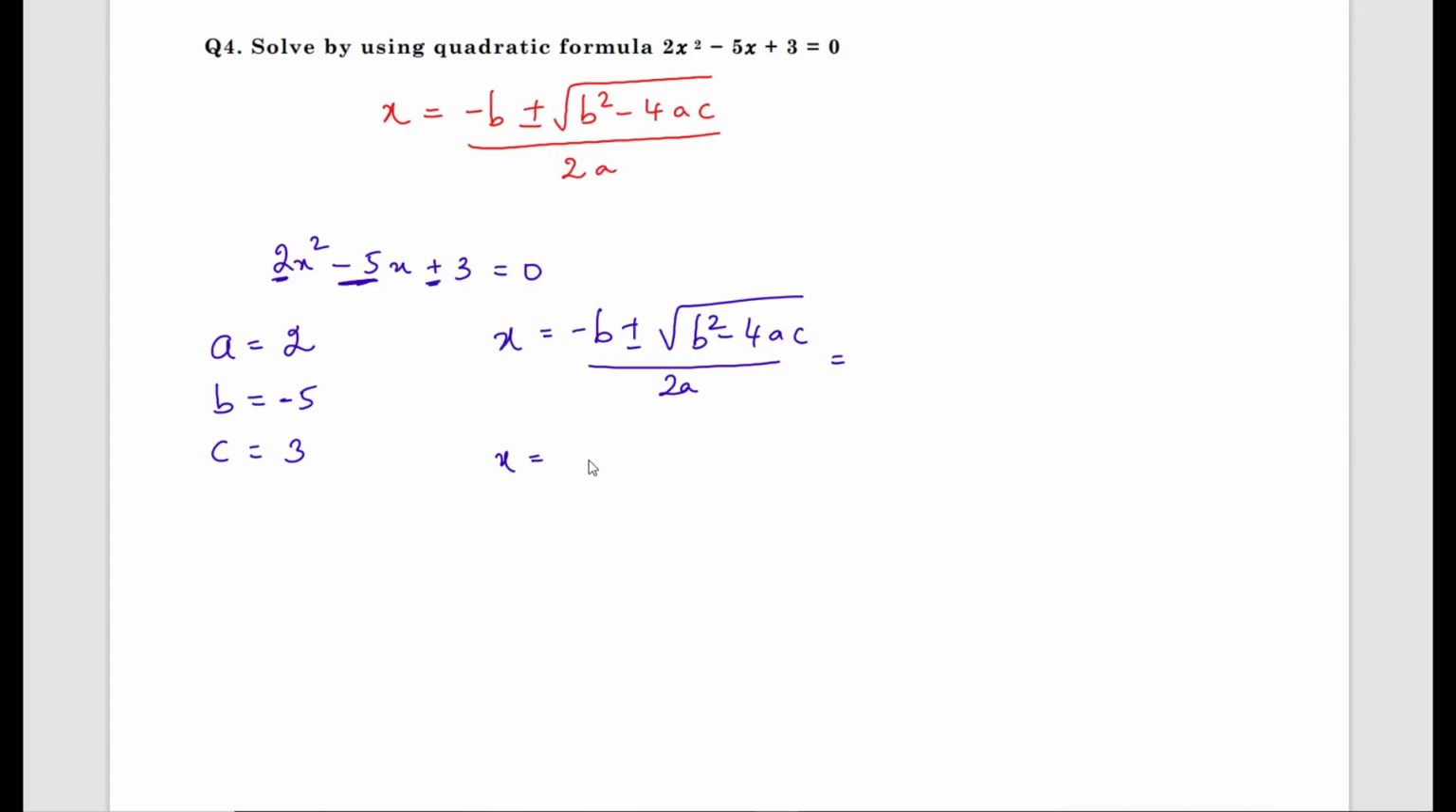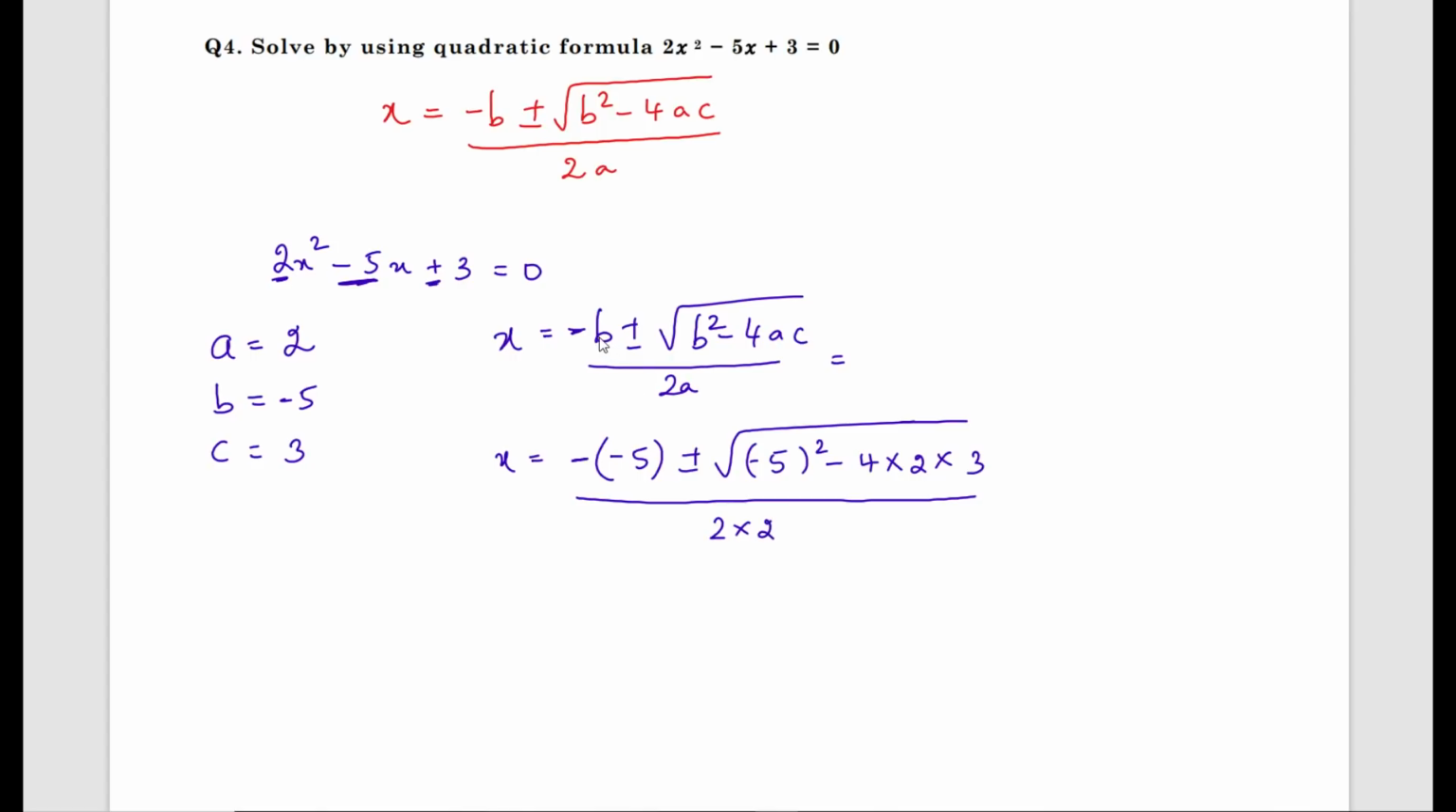X equals minus, in the formula as it is, b value is what? Minus 5. Don't get confused with the b value. Plus or minus square root of b square, that is minus 5 whole square. Why have I put the bracket? Because of the minus sign, I have put the b value inside the bracket. Minus 4 into, what is a? A value is 2, c value is 3, whole divided by 2 into a, where a value is 2. Just see, I have substituted the values of a, b and c.